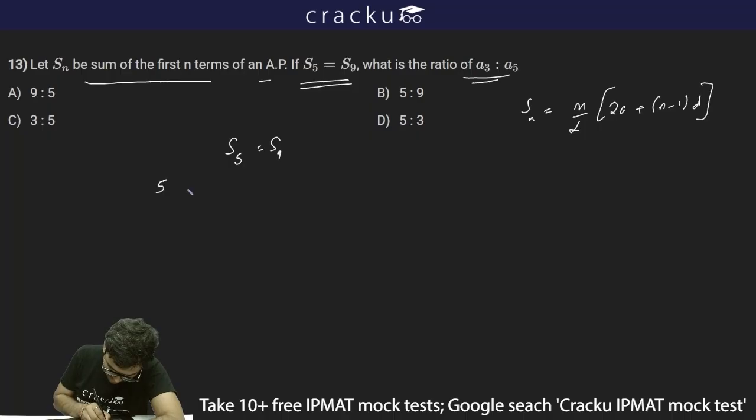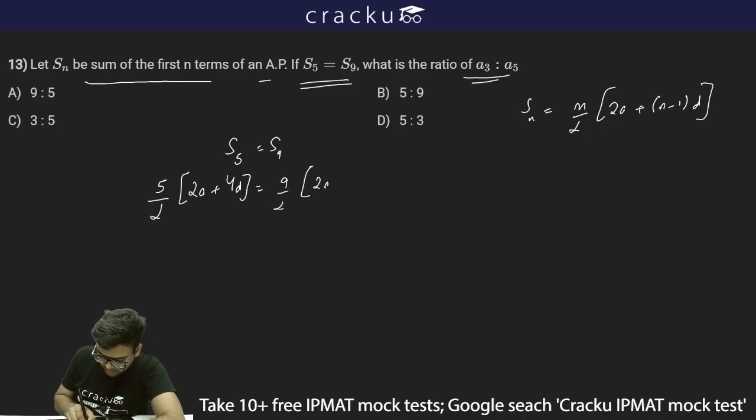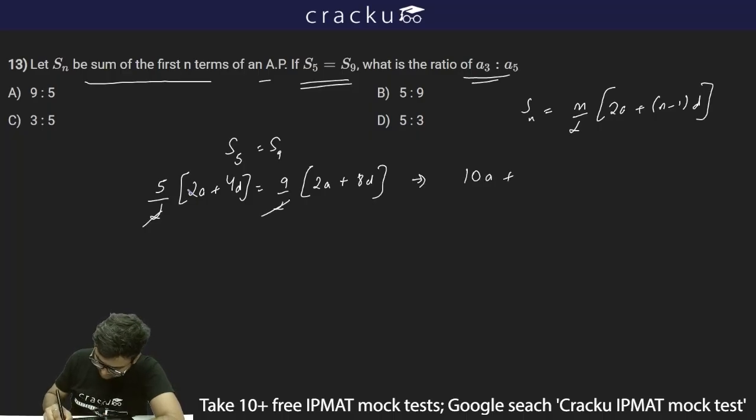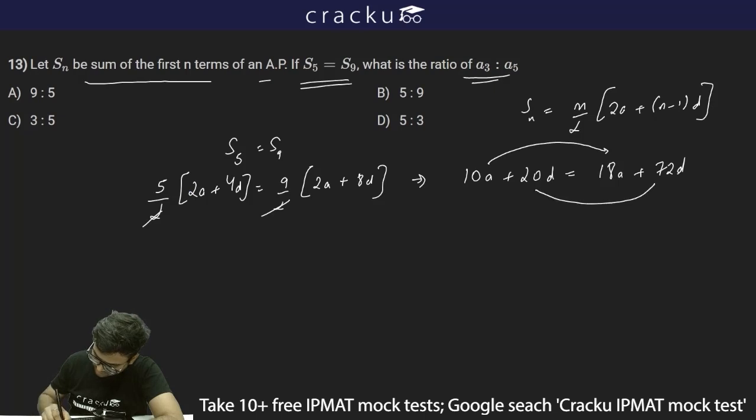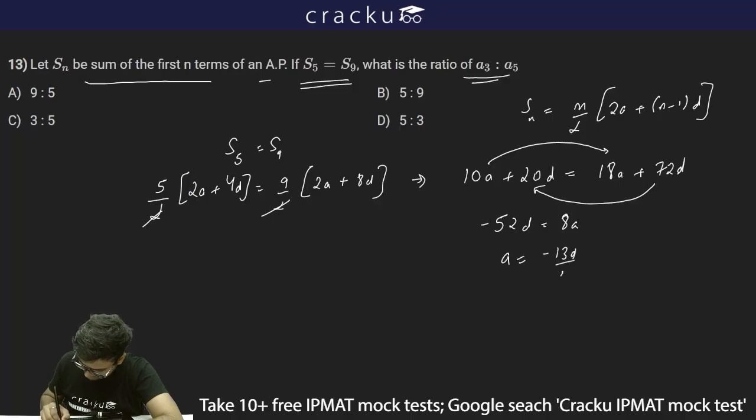So thus I can write 5 by 2, 2A plus 5 minus 1 is 4, so 2A plus 4D, is equal to 9 by 2, 2A plus 9 minus 1 is 8, so 2A plus 8D. Both of them are equal. The 2 and 2 get cancelled, and simplifying this will give me 10A plus 20D is equal to 18A plus 72D. I can take the 10A to the right hand side and the 72D to the left hand side. I'll be left with minus 52D is equal to 8A, so 8A is equal to minus 52D,